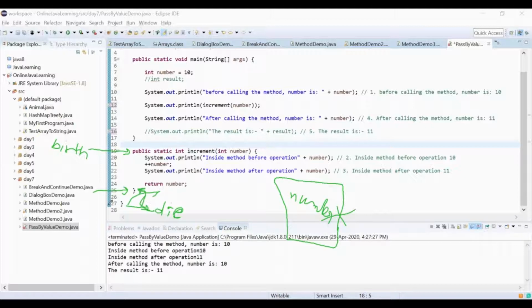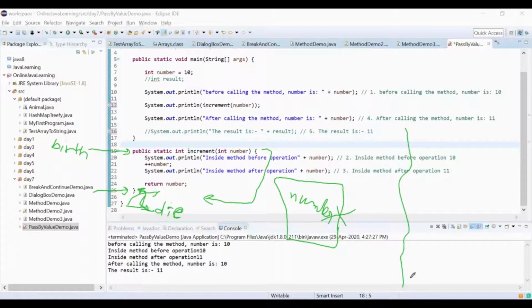You know, line number 25, line number 27 belongs to the class. The method ends here, line number 27. So the life of a method remains only from here to here, from where the curly bracket starts to where the curly bracket ends.